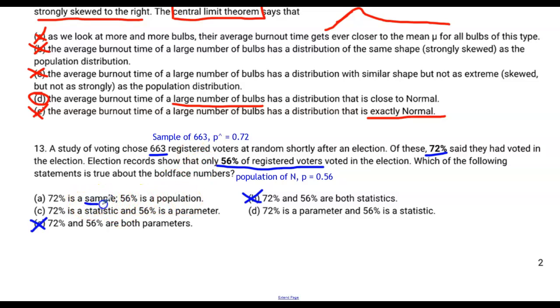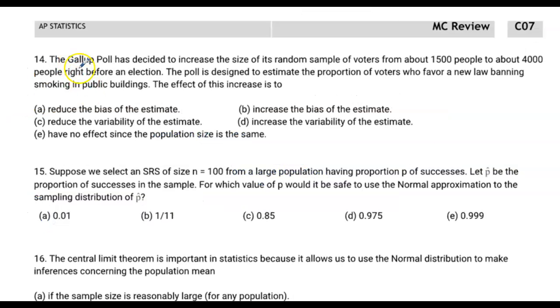Well, remember, the sample is 663 registered voters. The population is all registered voters. So that's not it. They're going to try to make you confused between sample and statistic. Keep in mind that this is the sample statistic. This is the population parameter. So the only one that's correct is choice C. 72% is a statistic. 56% is a parameter. Moving on to the next page, question number 14.